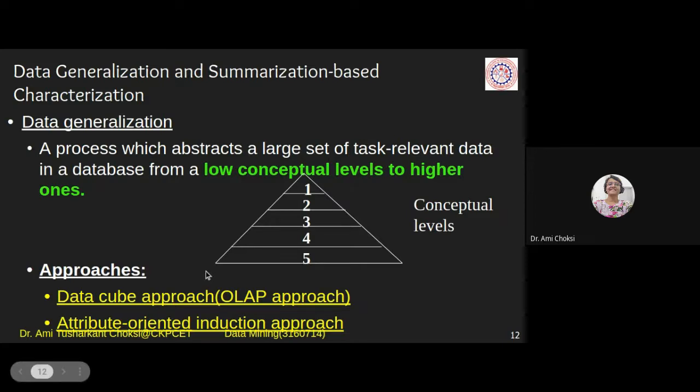So what are the approaches? The approaches are the data cube approach, that is OLAP. OLAP is online analytical processing, right? For the data cube, what we say typically is, say more than three dimensions are there, and we can say that we are having the cube, right? That is what we understand.